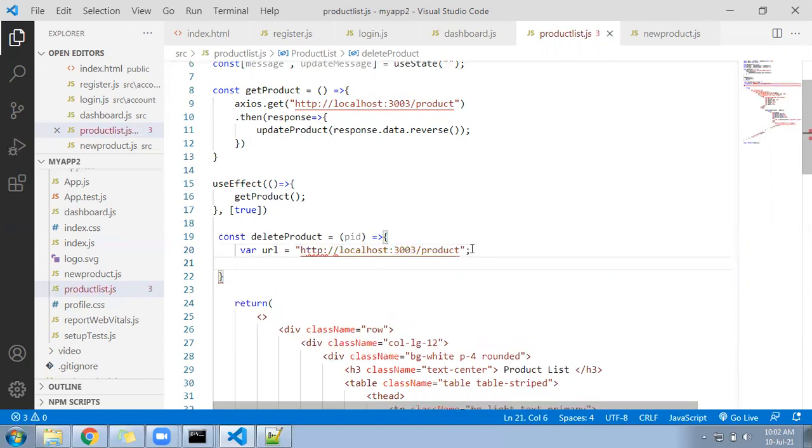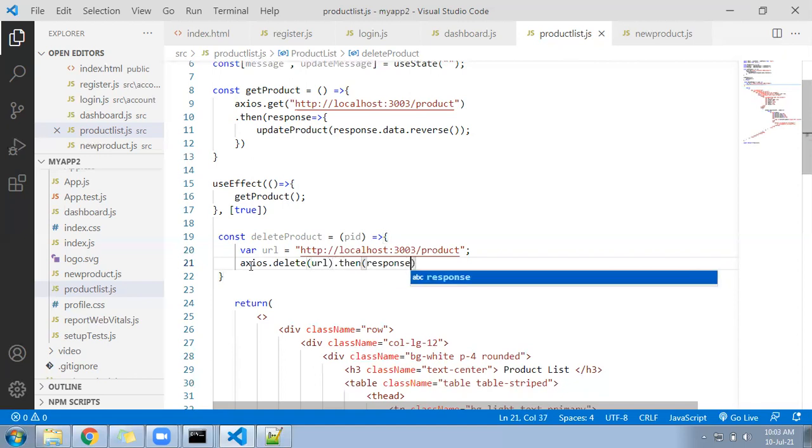Now coming down, you will call here axios.delete, pass the URL, dot then again a response, but this response is not going to be much helpful.